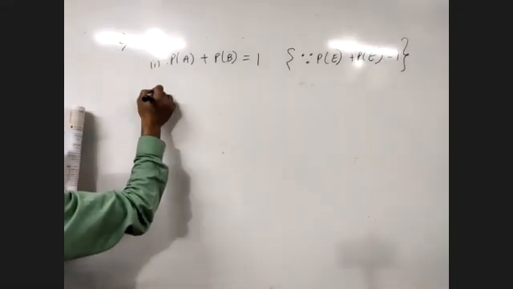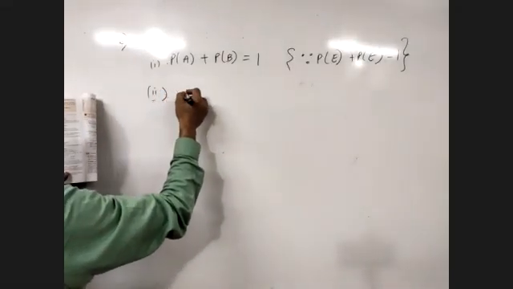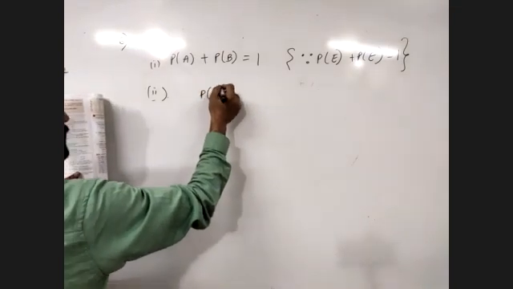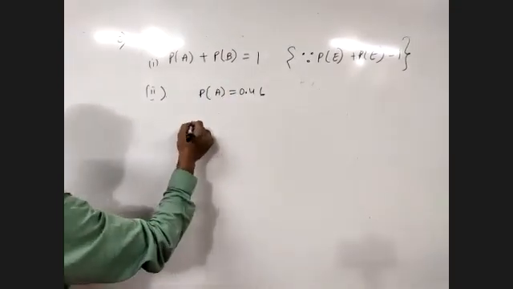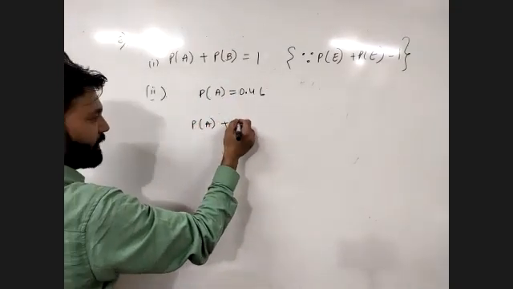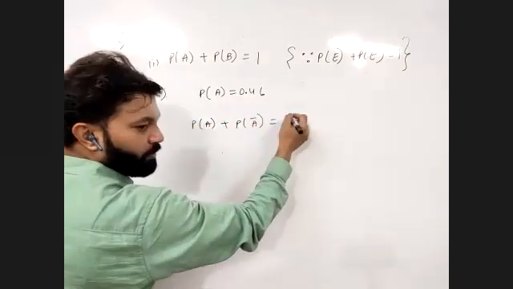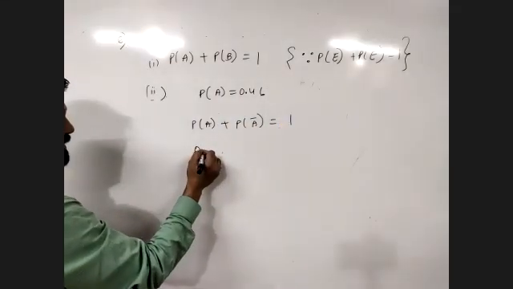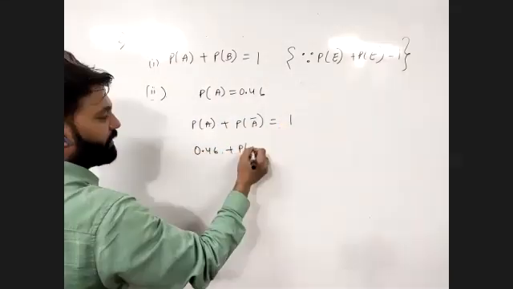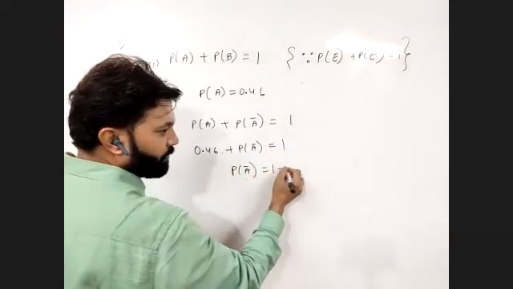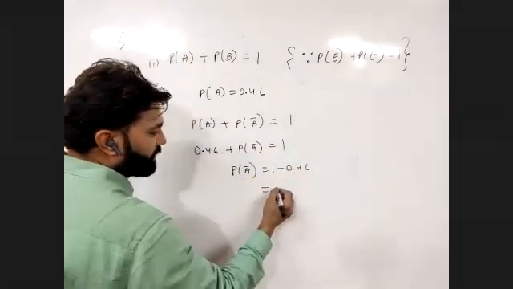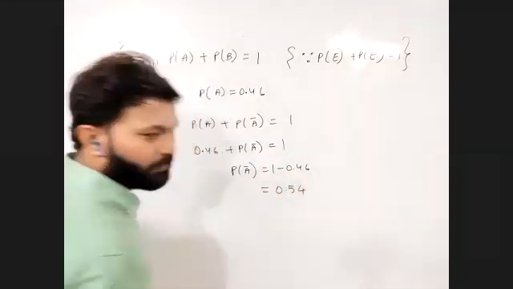Second part: if the probability of happening of an event A is 0.46, what is the probability of not happening? PA plus PA not equals 1. PA is 0.46, so PA not will be equal to 1 minus 0.46, which is 0.54.